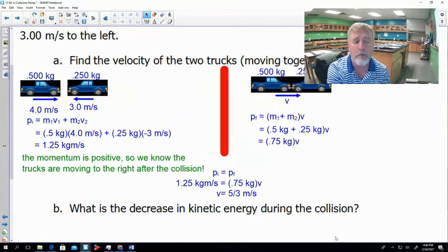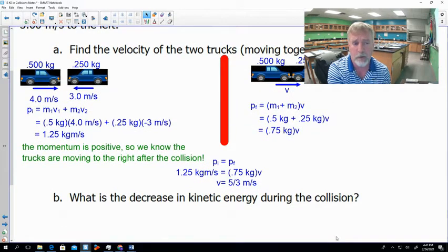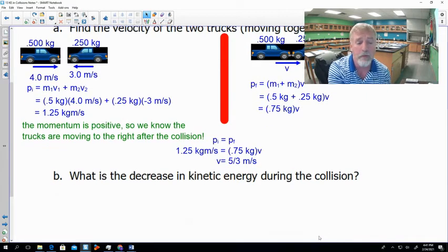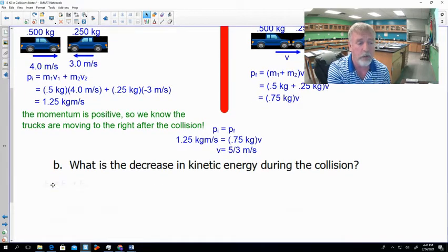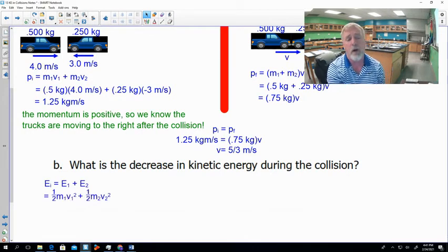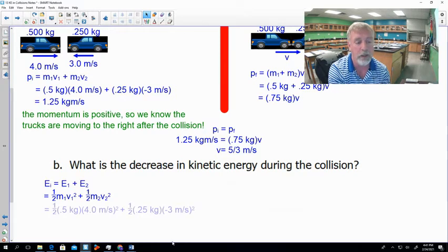Our next question asks us, what's the decrease in the kinetic energy during the collision? Well, first we have to find out what the energy is before and the energy after. So let's take a look at the energy before. We have two objects. We're going to add their energies together. Since neither of our objects is going up or down, we're not changing their gravitational potential energy, so we can focus simply on their kinetic energy. And we know the equation for kinetic energy is 1/2 mv squared. So let's plug in the values we have, because we know both masses and both velocities at the beginning. We plug that into our equation and we see that we have 5.125 joules to get us started in our initial state.